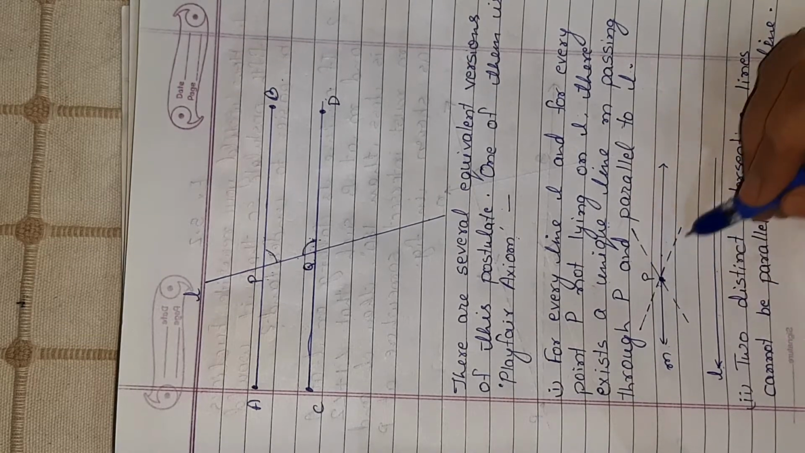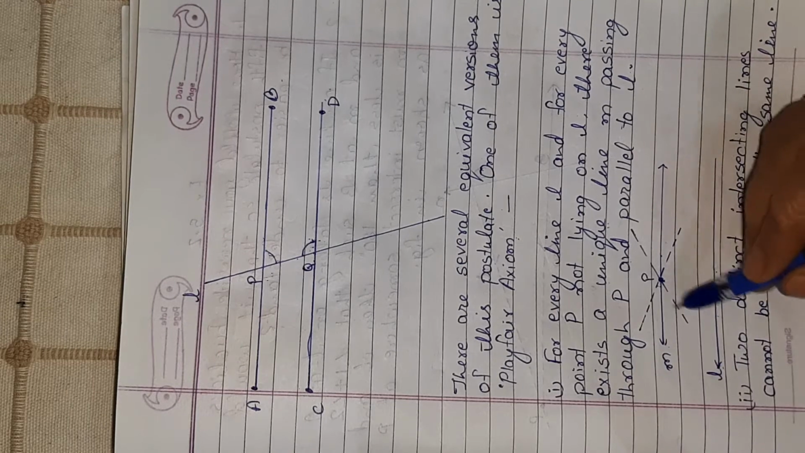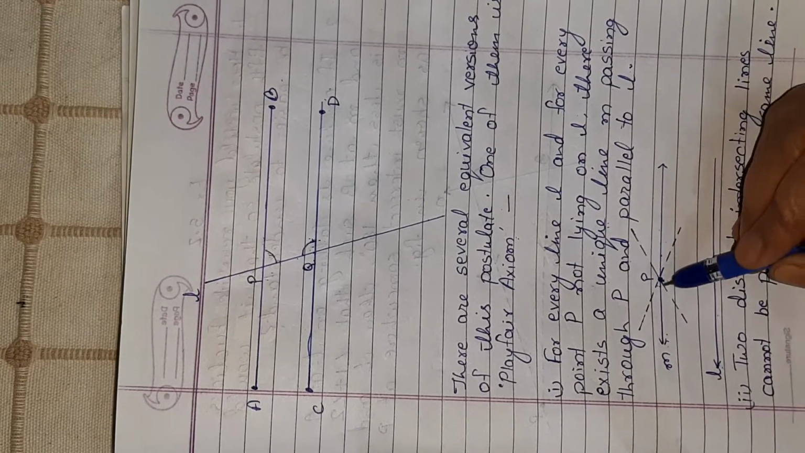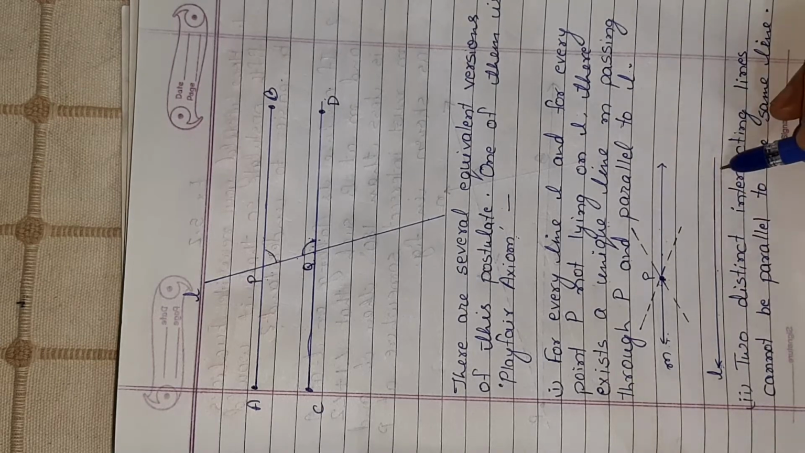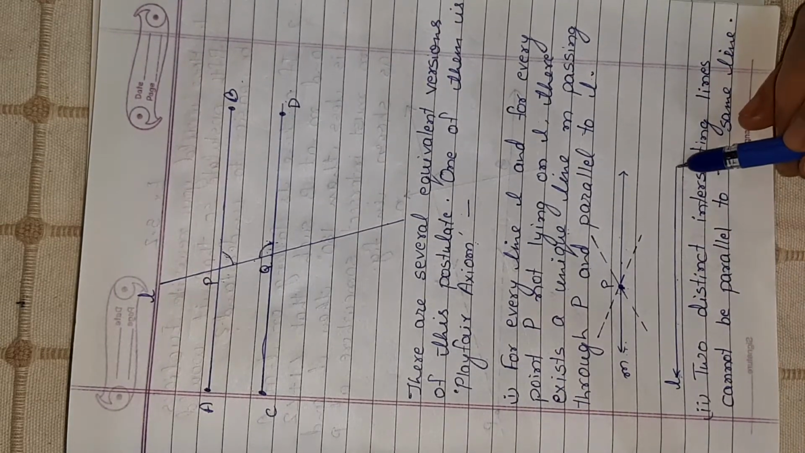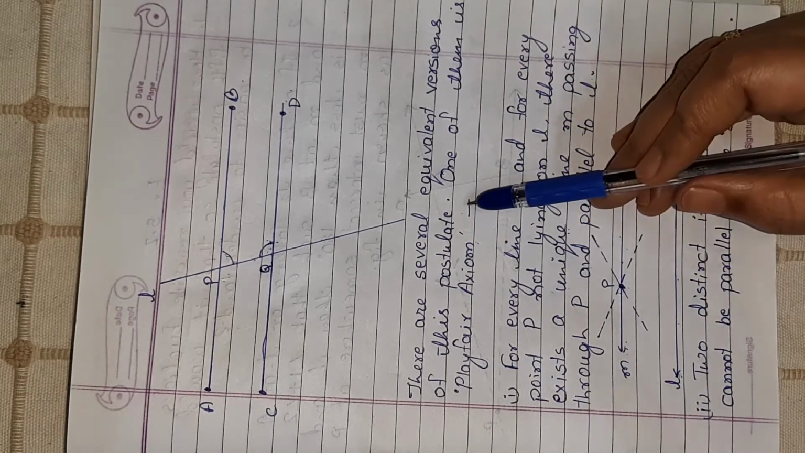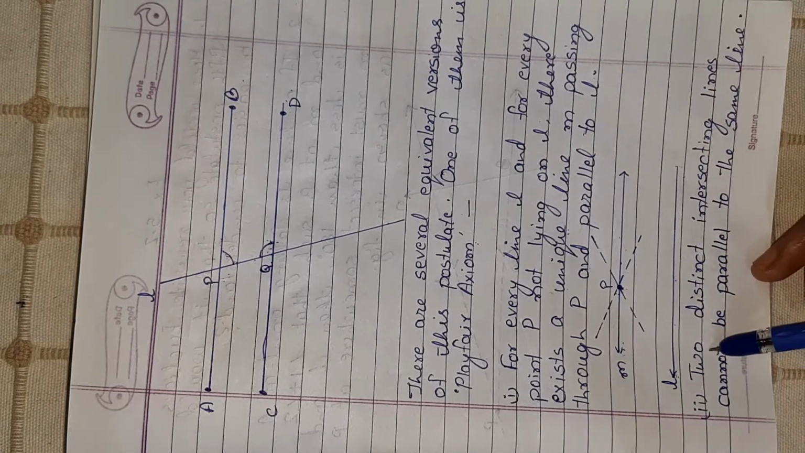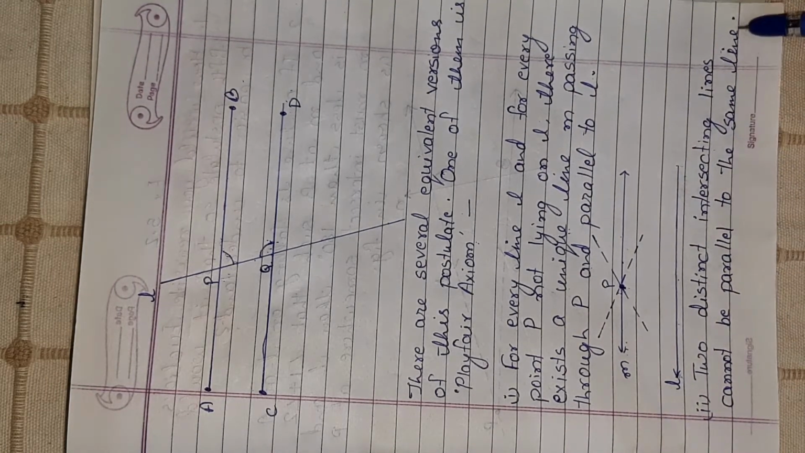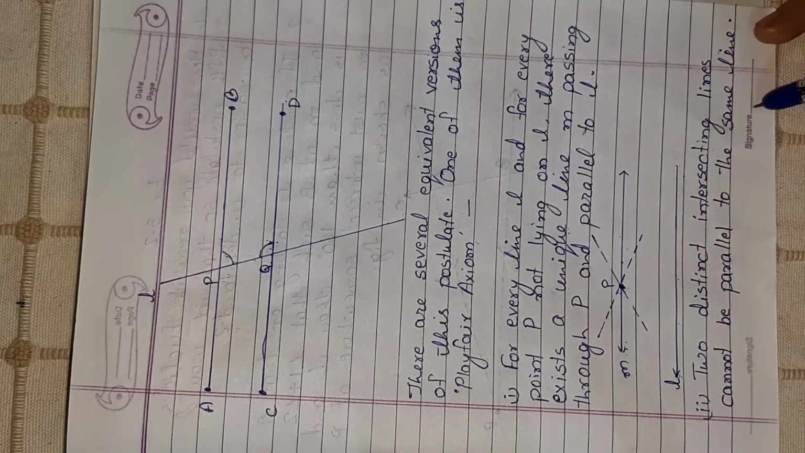So infinite lines can pass through P, but among those infinite lines there will be one and only one line M which would be parallel to L. I hope this is clear to you. Now I am taking another statement, another equivalent version of Euclid's fifth postulate, that is, two distinct intersecting lines cannot be parallel to the same line. The same thing has been told in a different way.